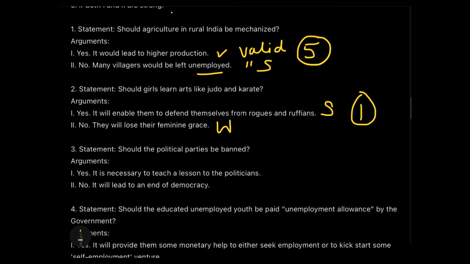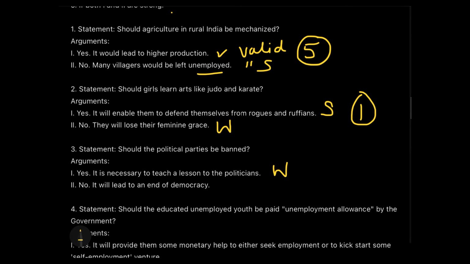So, these are some conditions which we don't put light upon, which we don't bring to our mind, and that eventually leads us to think that it might be a strong argument. But to be honest, it's not, because just banning the political parties does not actually stop everyone from committing corruption. So that's why this is a weak argument.